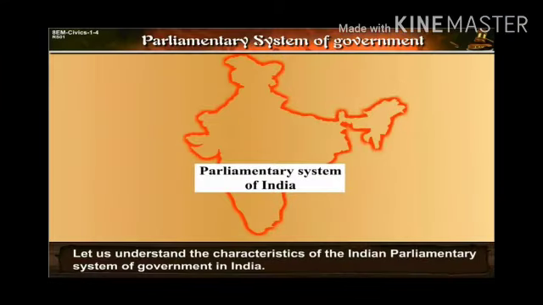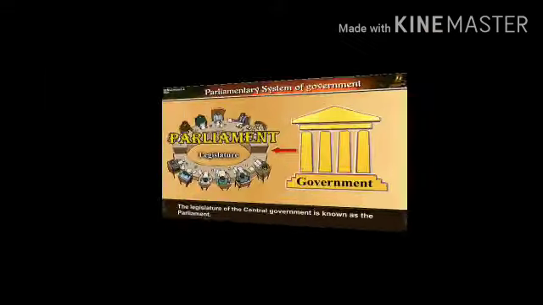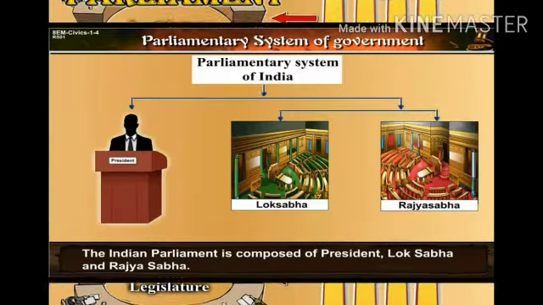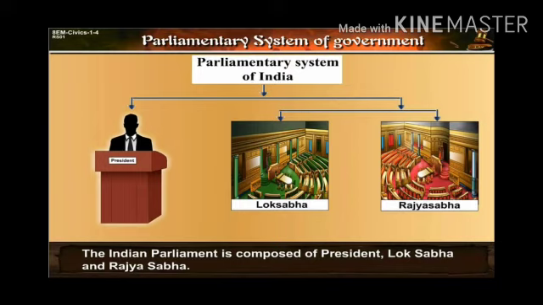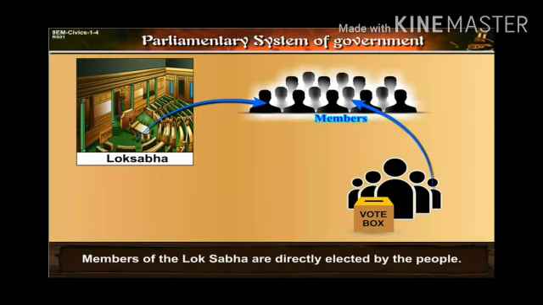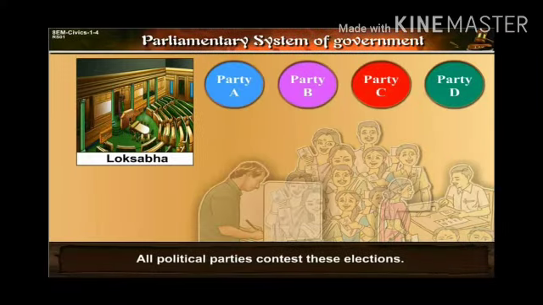Now, students, let us understand the characteristics of the Indian parliamentary system of government. The parliamentary system is a system of governance. The legislature of the central government is known as the parliament. The Indian parliament is composed of the president, Lok Sabha and Rajya Sabha. Members of the Lok Sabha are directly elected by the people. The number of members in the house is fixed. Elections to the Lok Sabha are held at regular intervals. All political parties contest the election.